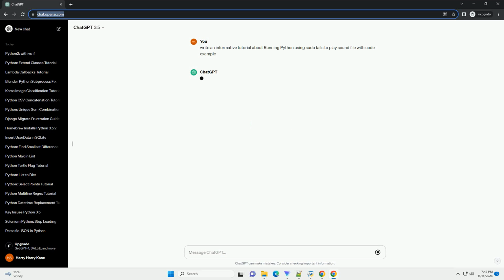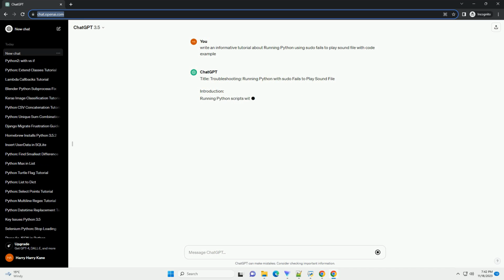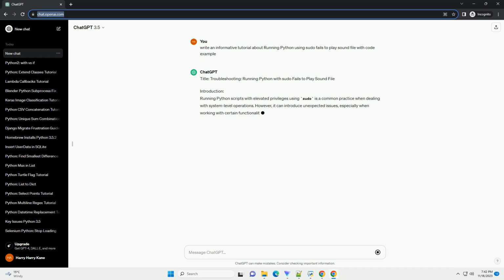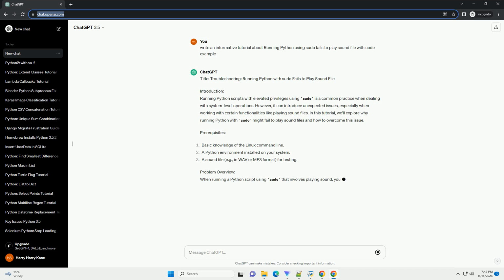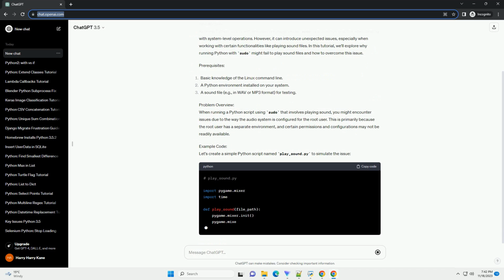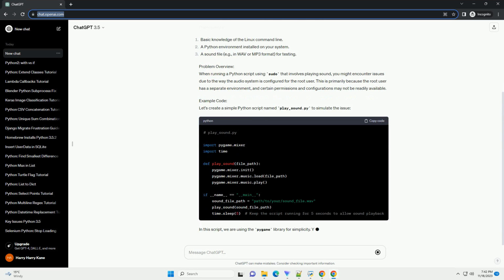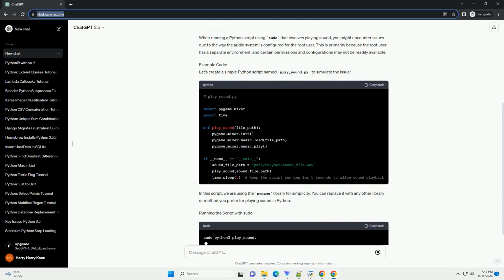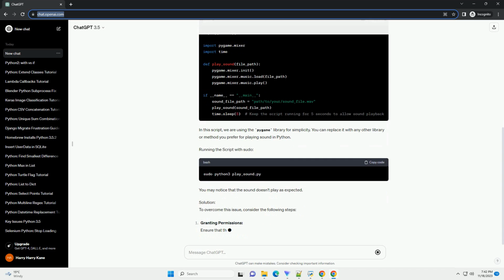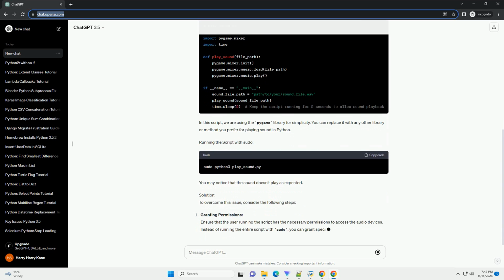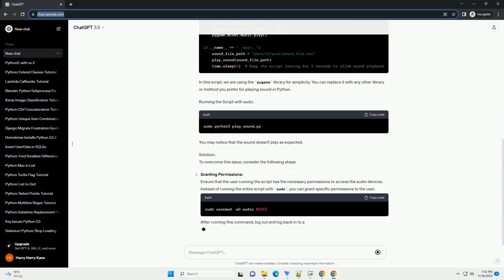Title: Troubleshooting sound issues when running Python with sudo. Introduction. Running Python scripts with sudo can sometimes lead to unexpected issues, especially when dealing with sound-related operations. This tutorial aims to address the common problem of playing sound files using Python while running the script with elevated privileges using sudo. We will explore the reasons behind this issue and provide a step-by-step guide to resolve it.